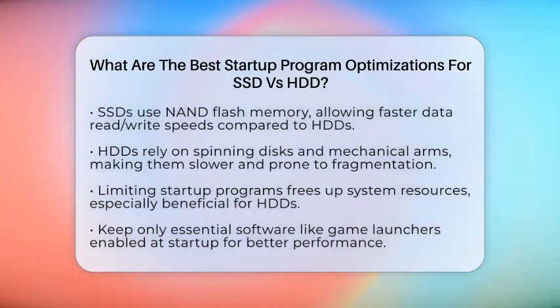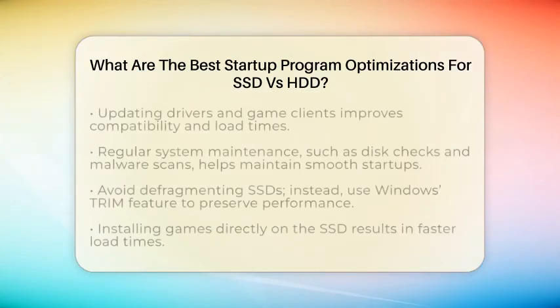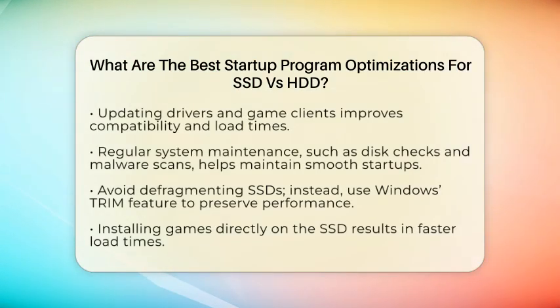Both types of drives benefit from limiting startup programs. Disabling unnecessary apps that launch when you turn on your PC frees up resources. This is especially important for hard drives, since they take longer to access data. Keep only essential gaming software like Steam or Epic Games Launcher enabled at startup. Updating your drivers and game clients is another good step. The latest updates improve compatibility and speed up loading times. Running regular system maintenance, like disk checks and malware scans, also helps keep startup smooth.